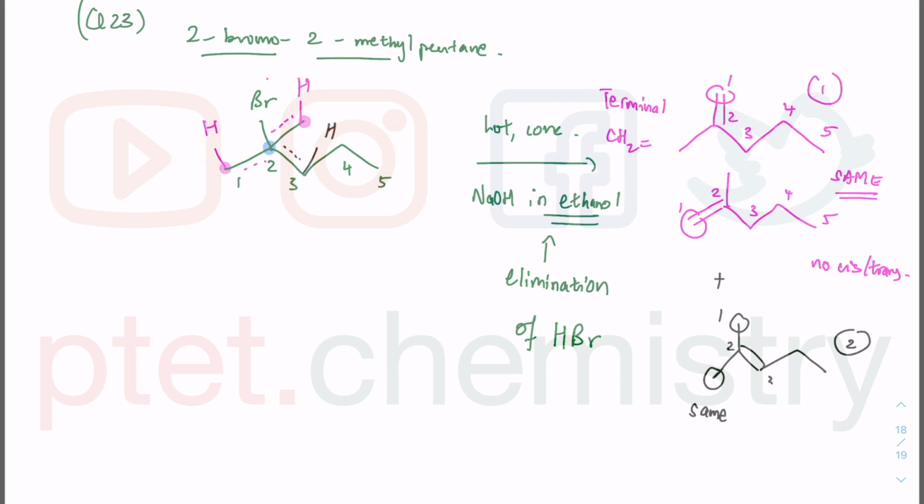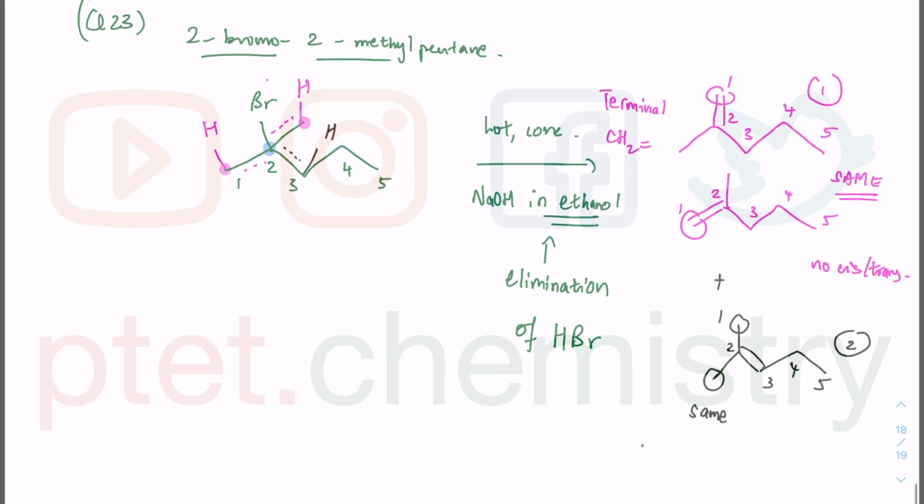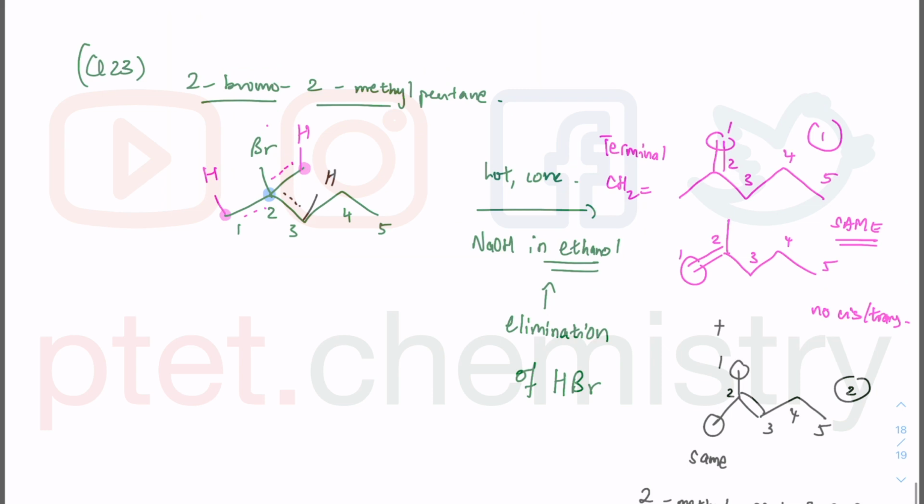So this is 1 2 3 4 5. The one in black is going to be called 2-methyl, and you have pentene, but you have pent-2-ene because this is a 5-carbon alkene with the double bond at position 2 being the lower number. On the other hand, what do we have here? We have 2-methyl, but we have pent-1-ene because your double bond starts with the lowest number there, and it has a methyl group at position 2. So 2-methylpent-1-ene and 2-methylpent-2-ene. We are looking just at option B, and you can't really do this question without drawing it. Draw and see it for yourself.